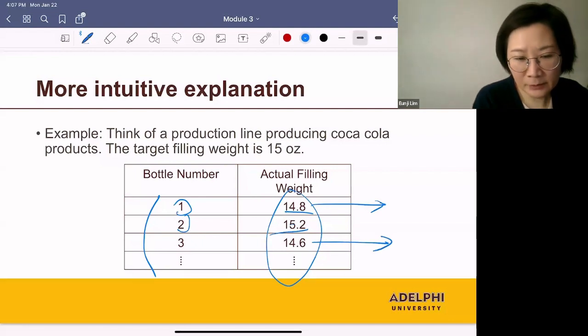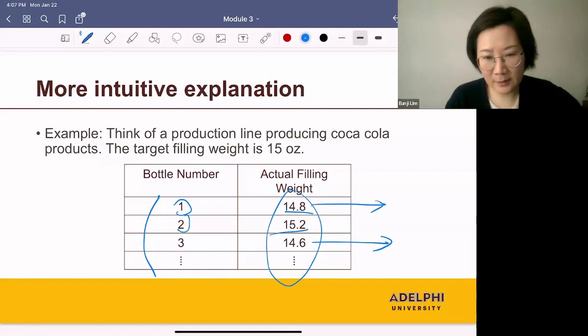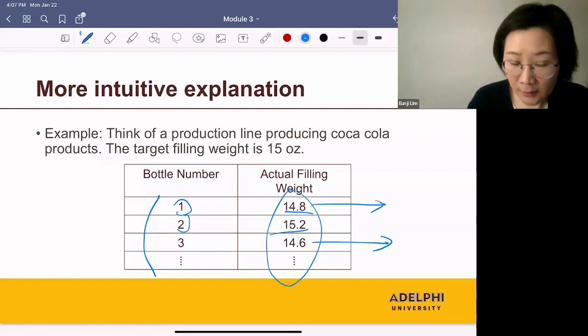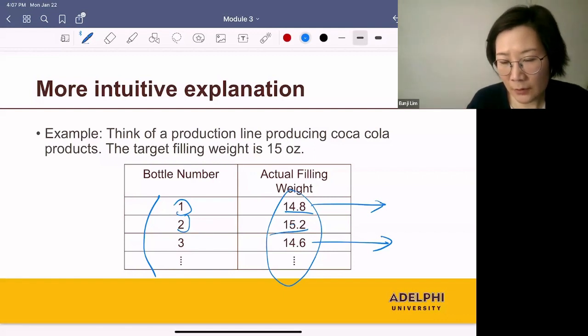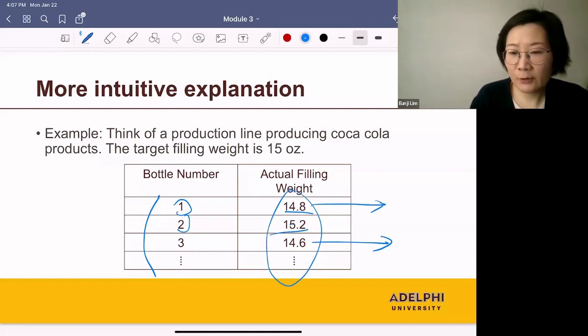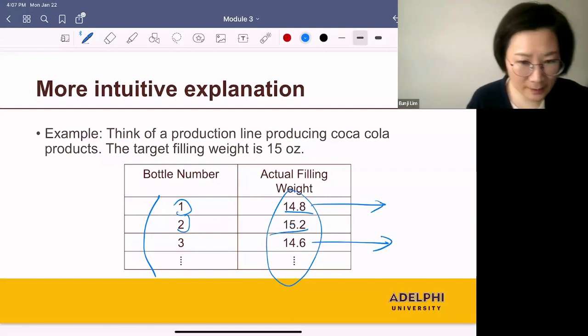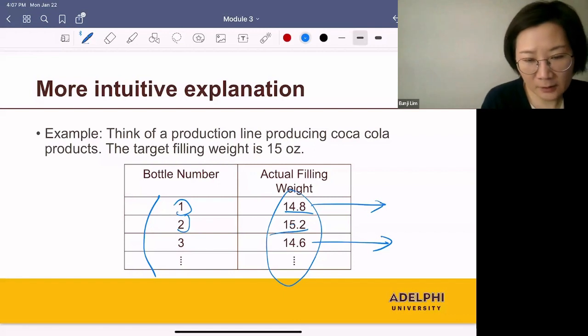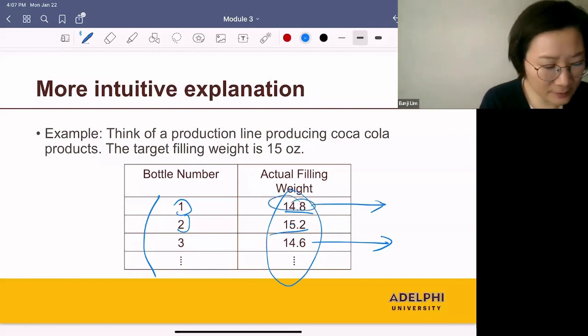And if that happens, the sample mean could be lower than the lower limit. And based on that, we have to conclude that the process is out of control. And that's the case when we make a wrong conclusion because we base our decision on a sample, not the entire population. We can sample these underfilled bottles accidentally.